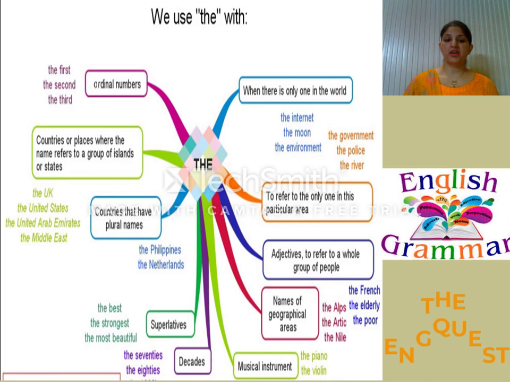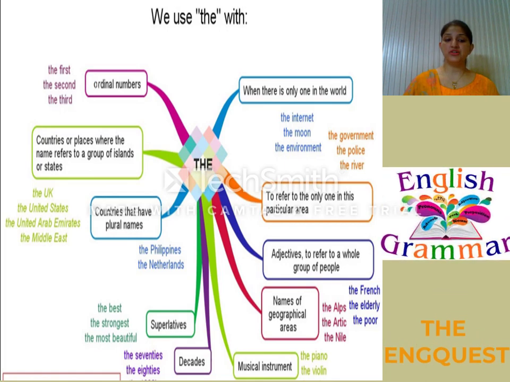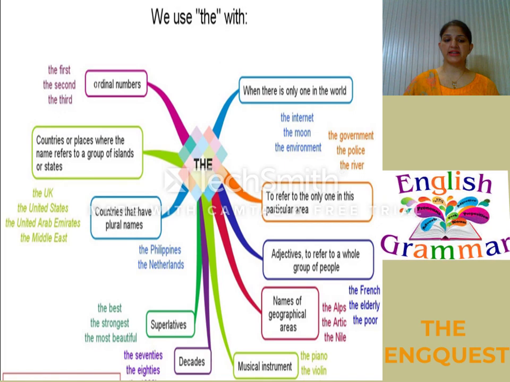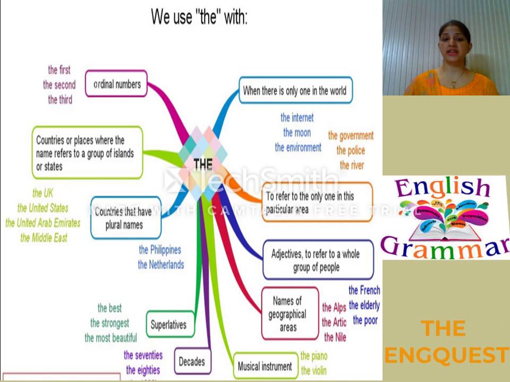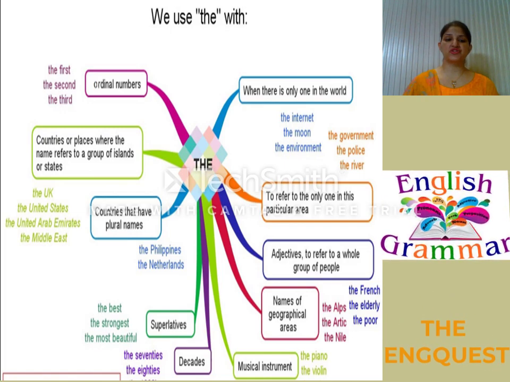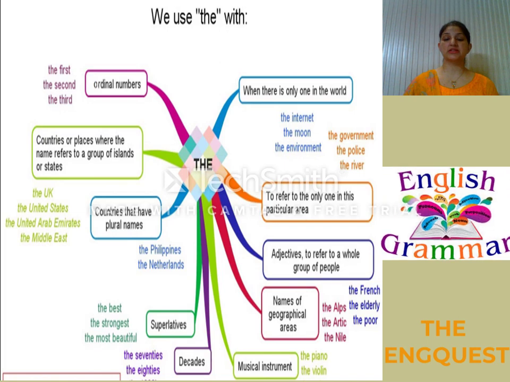So here we use it with the UK, the United States, the Middle East. In the next case, we use the with ordinal numbers. For example, the first position, the second position, the third position, likewise.